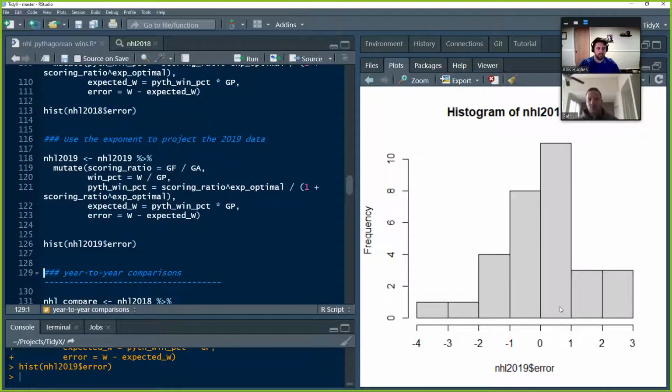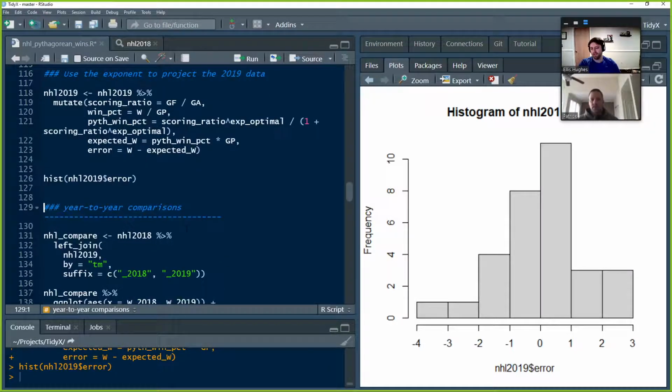Much of the data is right around 1 game off, plus or minus. There's some data at 2 games off, and nobody's up to 6 games off like they were in 2018. It might be a function of them playing fewer games in 2019 due to COVID. It was a unique, weird year.